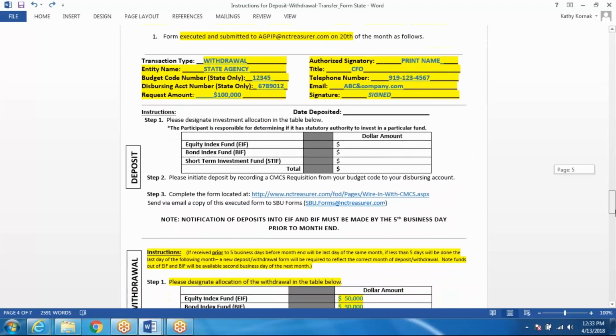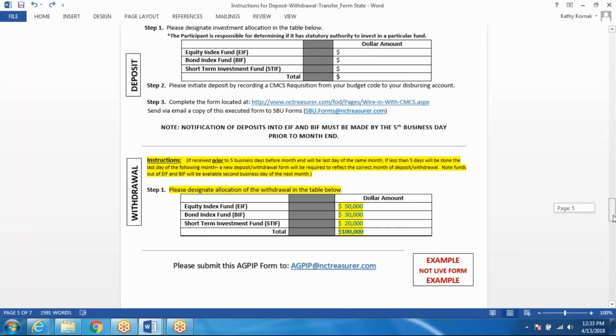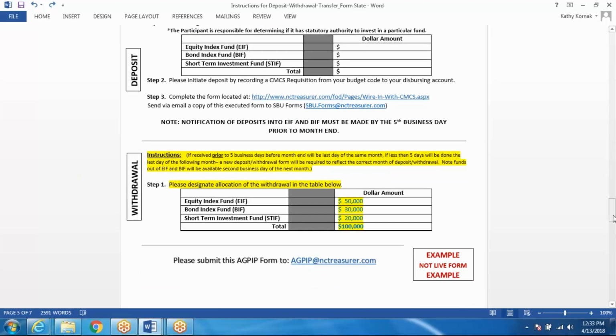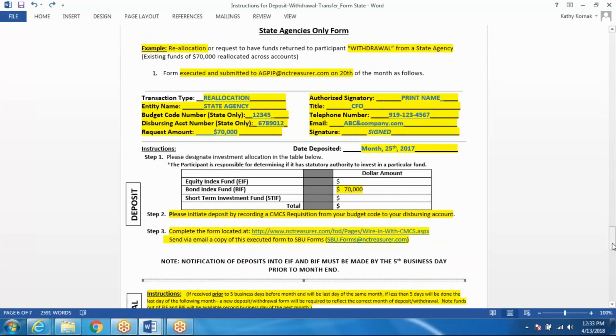Looking at your transaction type for withdrawals, again, you'll complete the state name, agency name. You'll fill in the allocation. The allocation total amount should equal the total amount requested, and all the top information will be the same as before. Reallocations are a little different. The requested amount should match the total, whether it's deposit and or withdrawal. The total should match the total requested amount at the top. The same information will be completed.